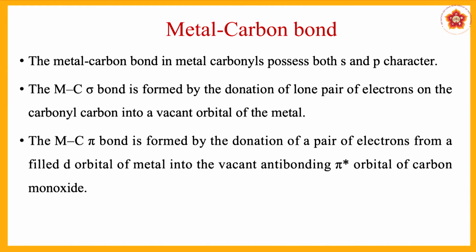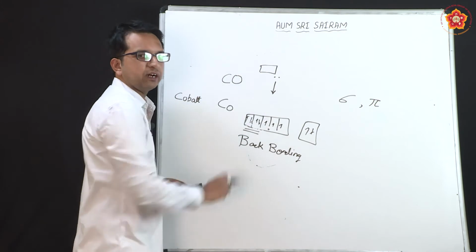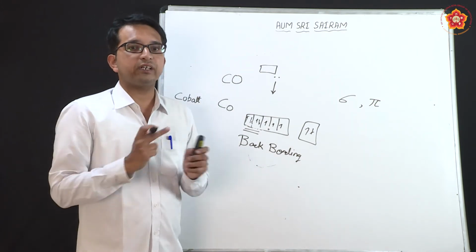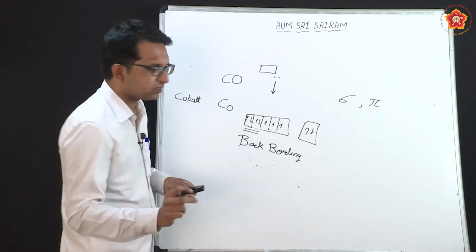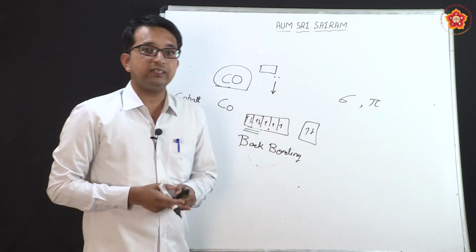This is the normal thing that was happening, but what is special in this case is the M-C pi bond, which is the donation of a pair of electrons from a filled d orbital. This is the filled d orbital, whereas these are unpaired electrons. From this filled d orbital, the electrons are transferred back to the ligand. So, this is an important aspect of the bonding in metal carbonyls, and since this is exclusively happening with carbon monoxide, we study the bonding separately.